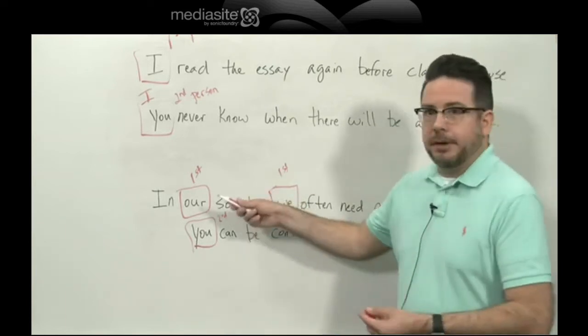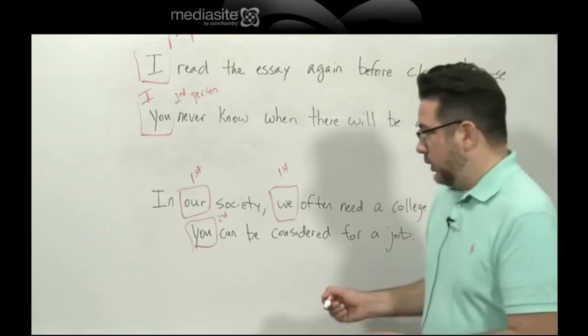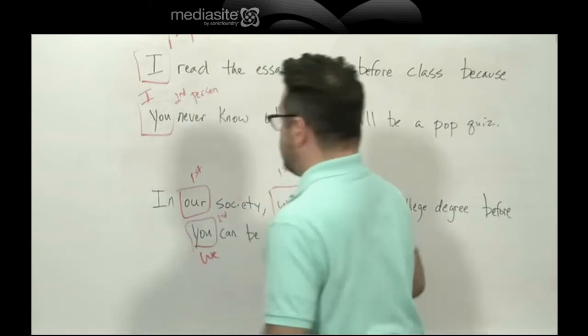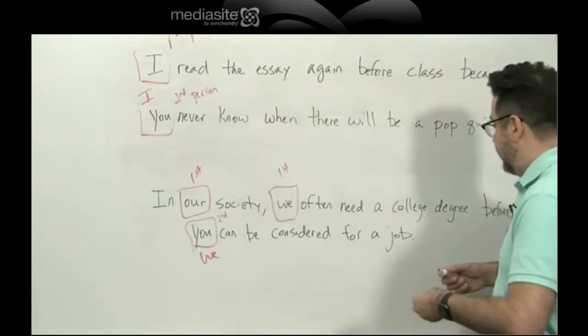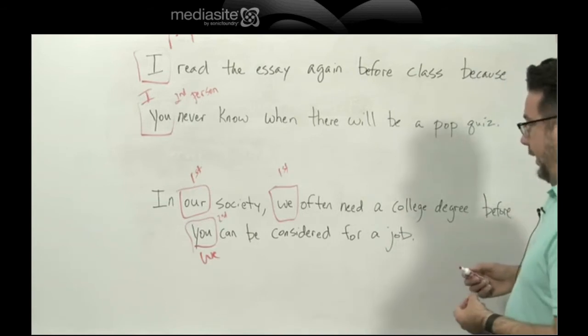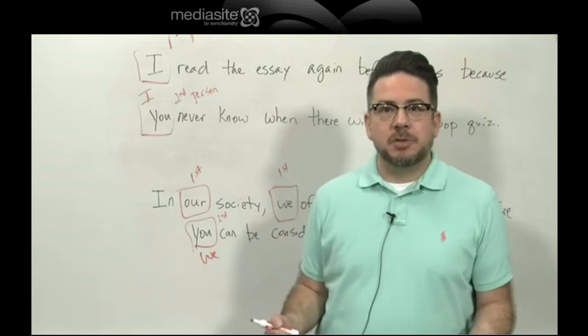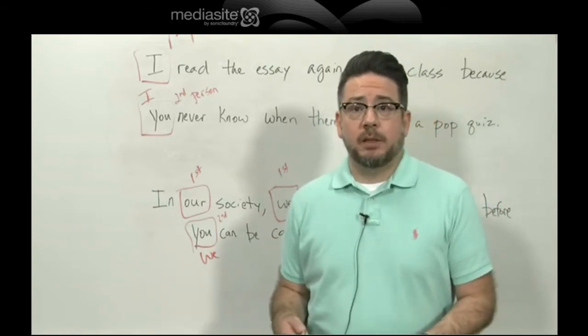We have started out in first person with our two pronouns, so the easiest way to fix this one would also be to switch it to first person. In our society, we often need a college degree before we can be considered for a job. Now it sounds better, it's clearer, since we are consistent with point of view.